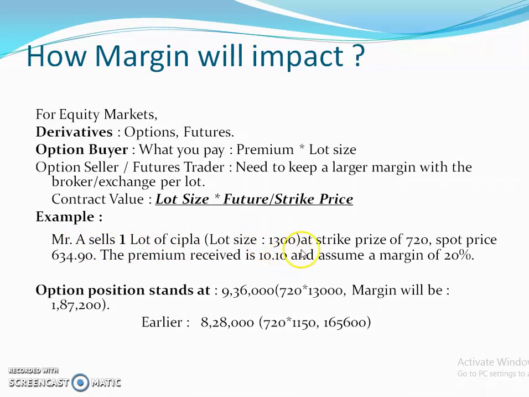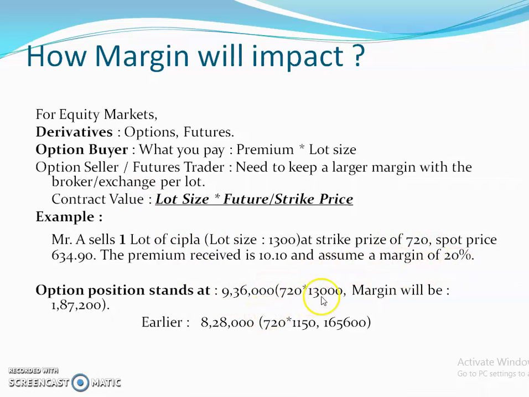It is a changed lot size, at a strike price of 720, spot price in the cash market is 634, and the premium received is 10.10, and assume a margin of 20%. So we are talking about the option seller. For the option seller, the option position stands at the lot size into the strike price. Lot size is 1300 and strike price 720. So 9,36,000 is the contract value, and the margin we have assumed at 20%.